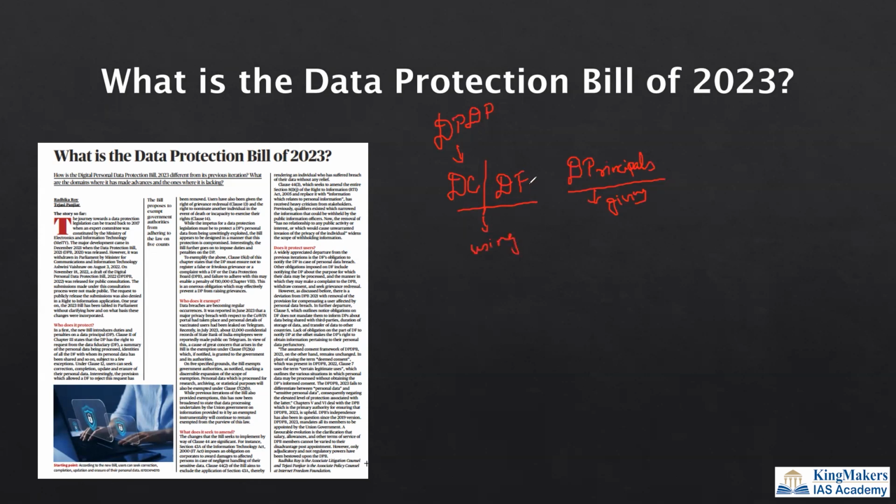Fiduciary means who is responsible for carrying and protecting our data. They can be a private company, a PSU, or the government itself. Even NGOs and civil societies come under data fiduciary when they take our data. The individual, or even a private company, can be a data principal when it comes to the government. The government will act as a data fiduciary when it comes to private companies as well as people.